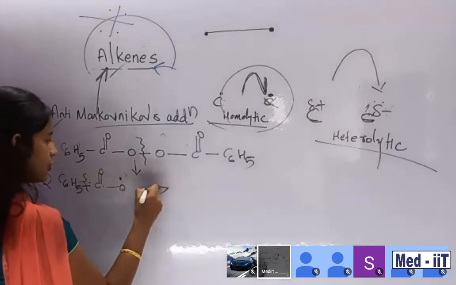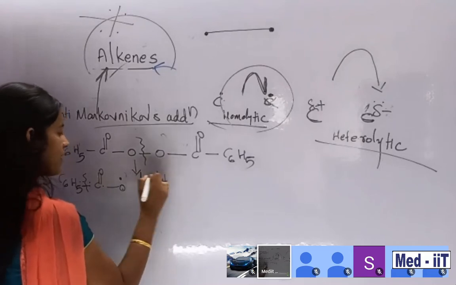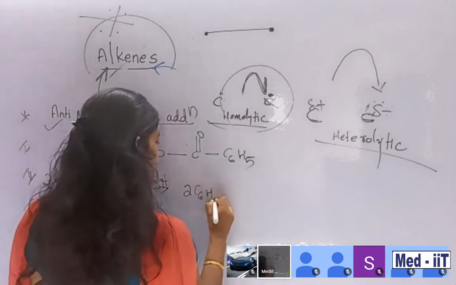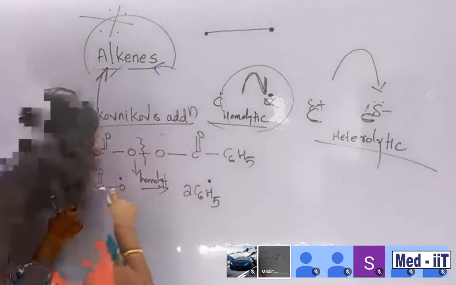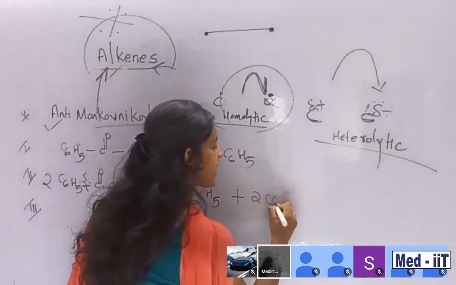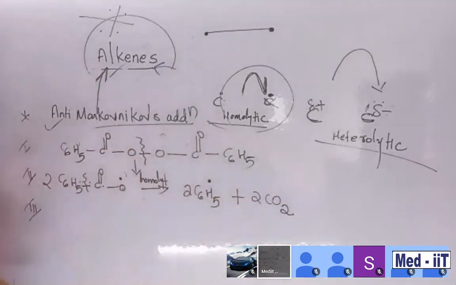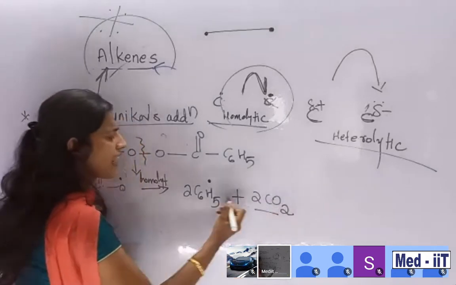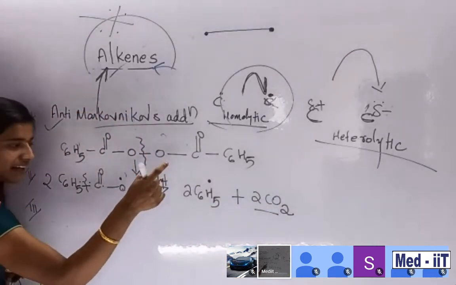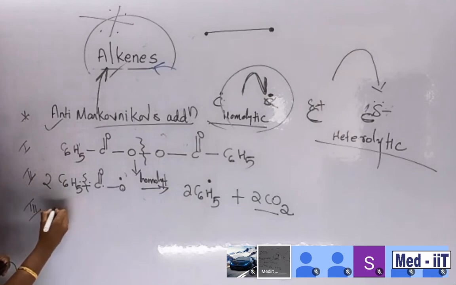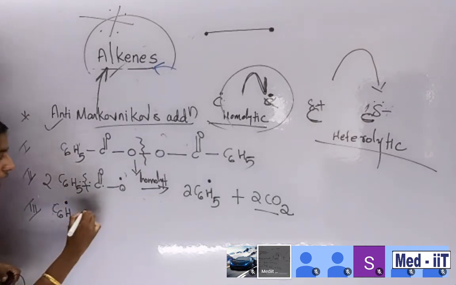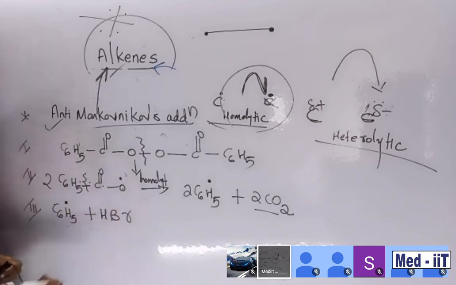So what happened during the homolytic cleavage? 2 C6H5 dot radicals will be created. In a similar manner, 2 CO2 are generated, 2 carbon dioxide, meaning 2 and this one. So this is one molecule, so 2 molecules of carbon dioxide are forming. Then in the next step, what happened here? Keep it in mind, suppose C6H5 dot 1 adds with HBr.